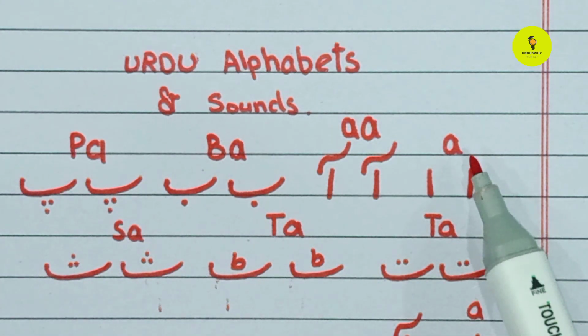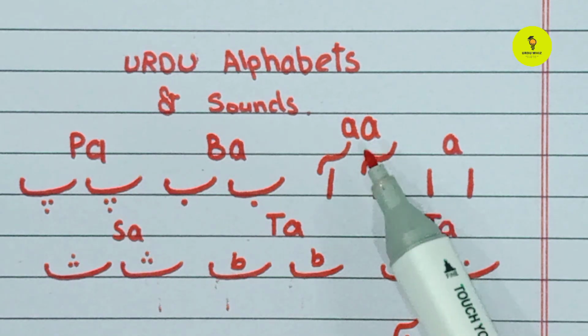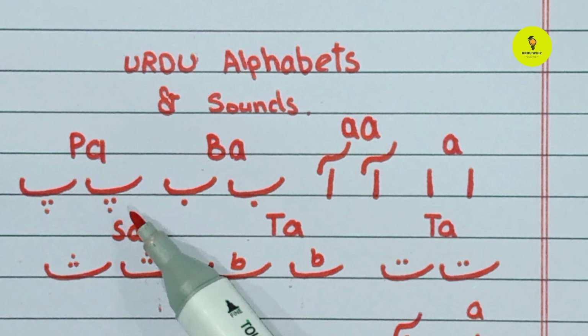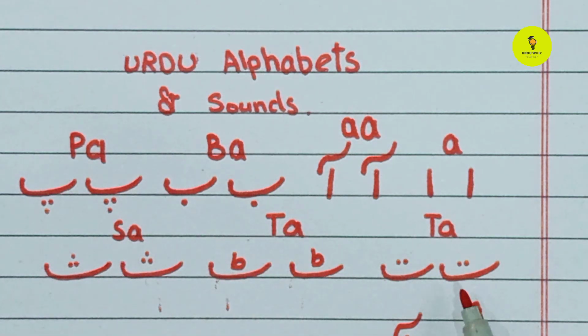Alif, A. Alif Madda, A. B, Ba. P, Pa. T, Ta. Say, Sa. Now pause the video and do practice this.